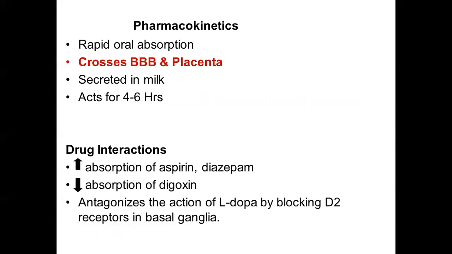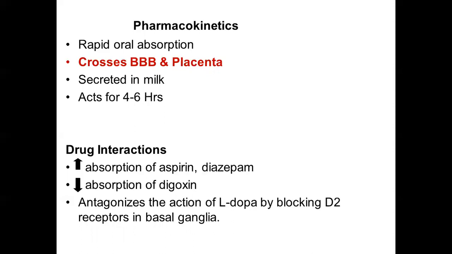It has rapid oral absorption. It can cross the blood-brain barrier and the placenta. So it can act on the CTZ, which is lying outside the blood-brain barrier, and it can also cross the blood-brain barrier and block the other D2 receptors present in the CNS, which leads to the unwanted side effects like the extrapyramidal side effects and hyperprolactinemia. It is secreted in milk and it usually acts for 4 to 6 hours. It has a number of drug interactions.